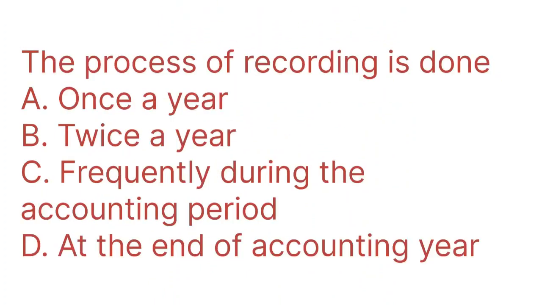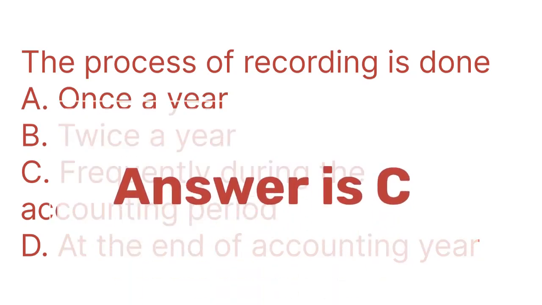The process of recording is done. The options are A. Once a year, B. Twice a year, C. Frequently during the accounting period, or D. At the end of accounting year.